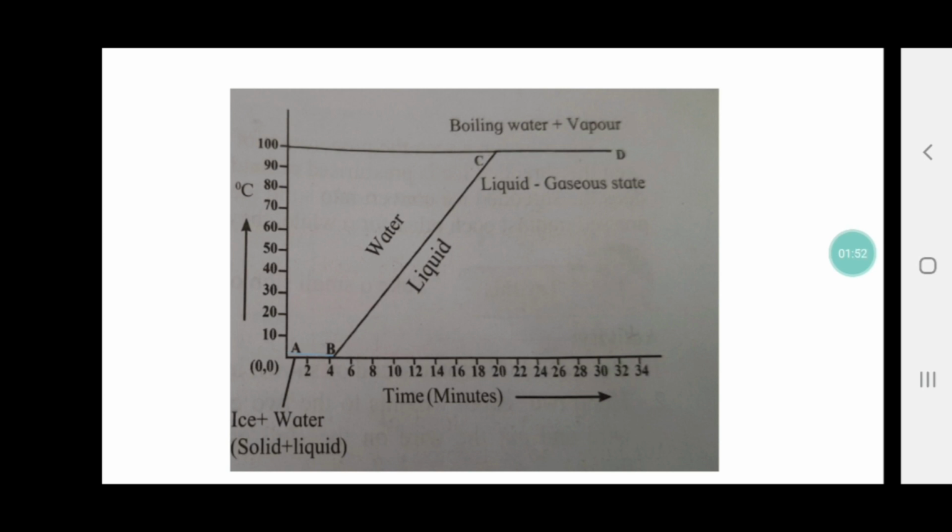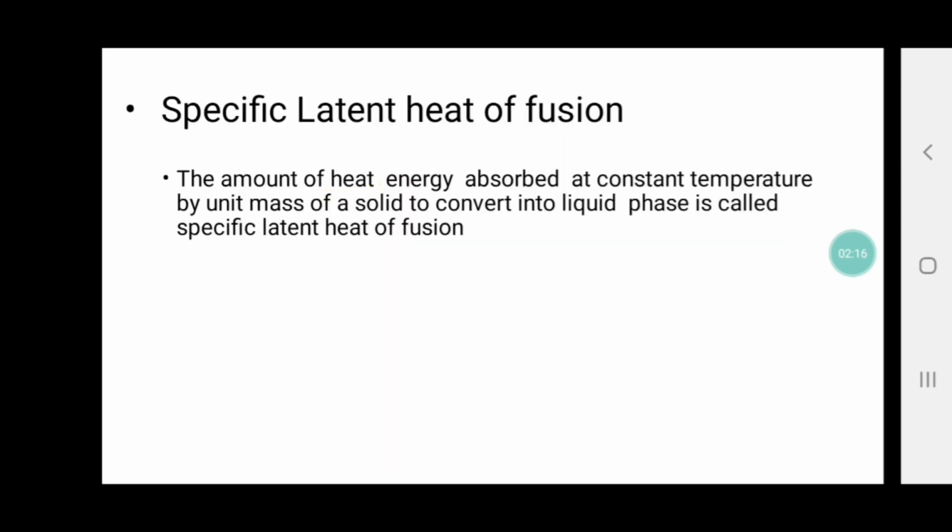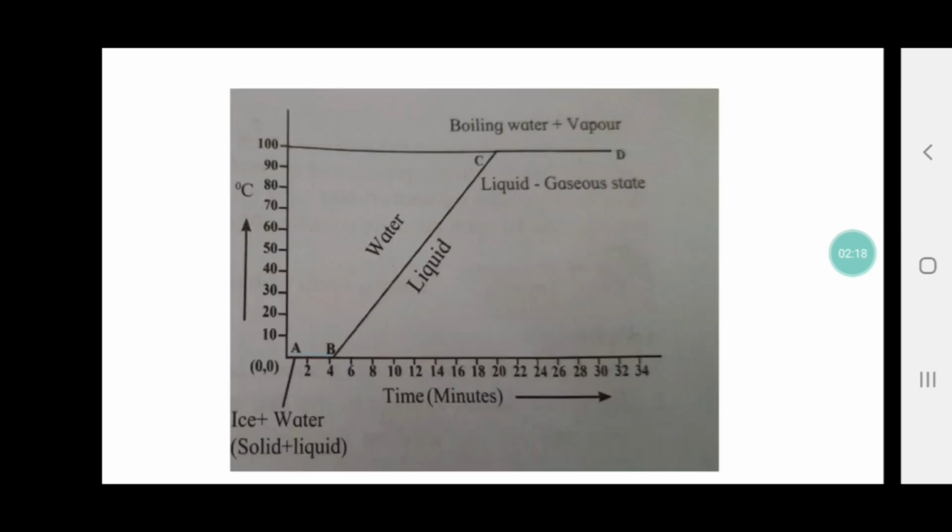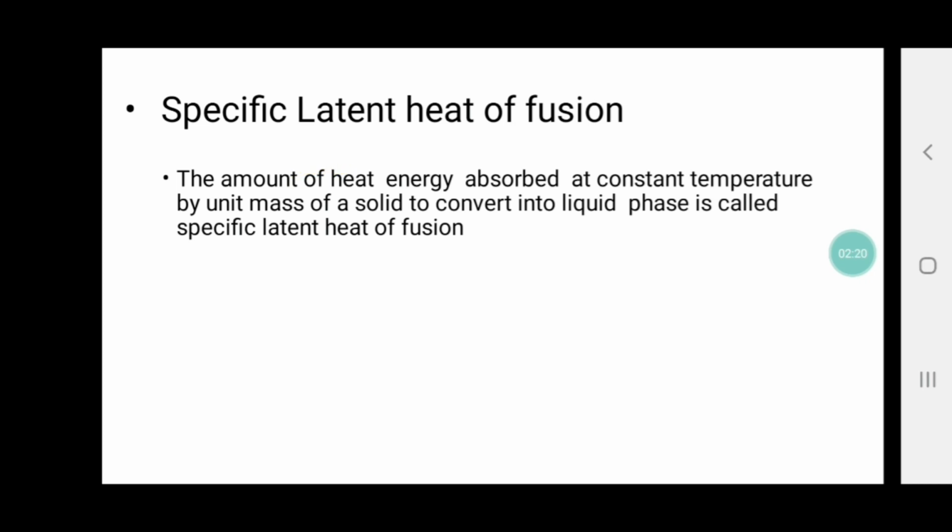Now, pressure also plays an important role in melting point and boiling point. When the pressure is normal, the water boils at 100 degrees Celsius. But as the pressure is reduced, the water starts boiling at 80 or 90 degrees Celsius.